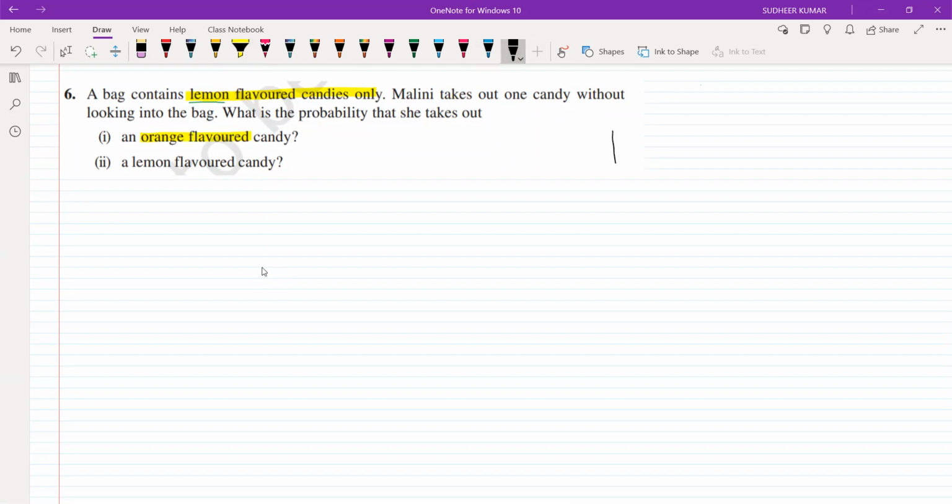The bag contains only lemon candies, so there are no orange candies.